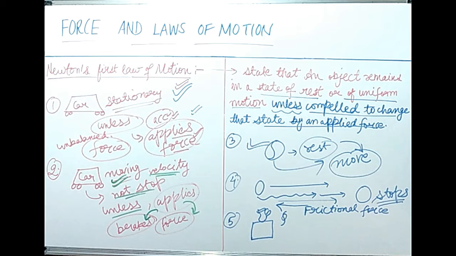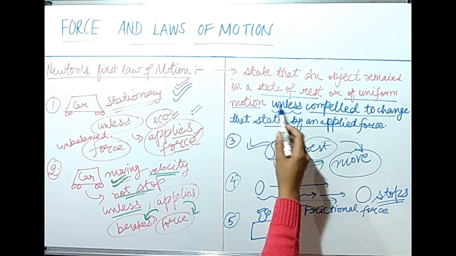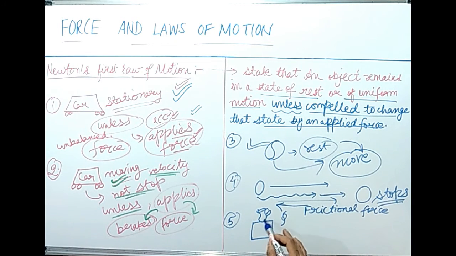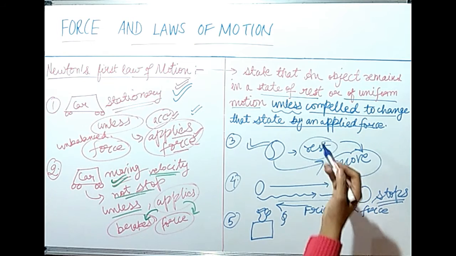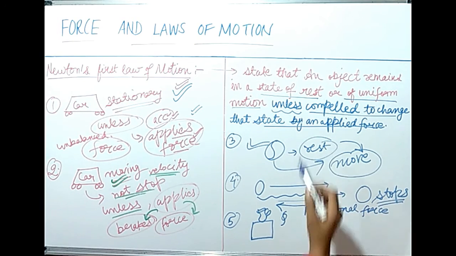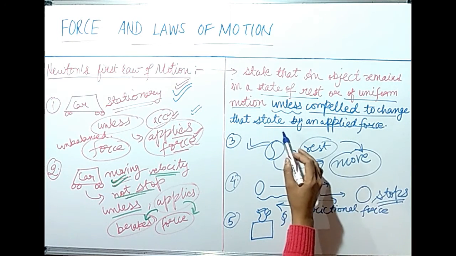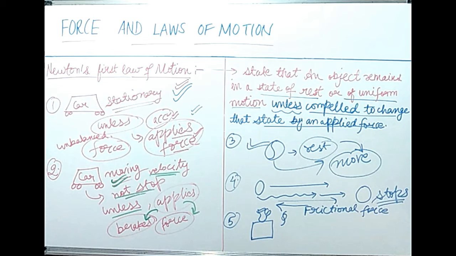So an object will remain in a state of rest, and it will change its state of rest only when it is compelled to change that state by some external applied force.